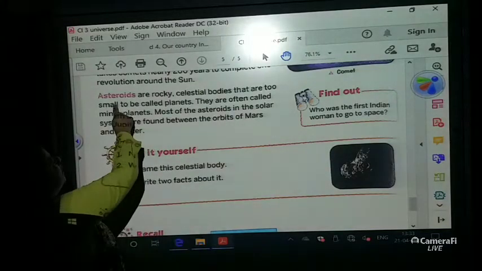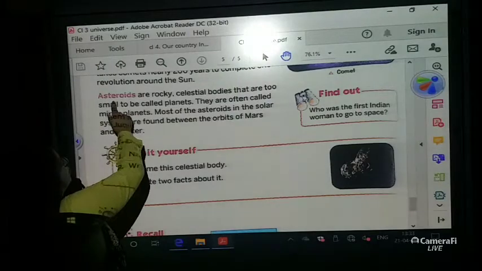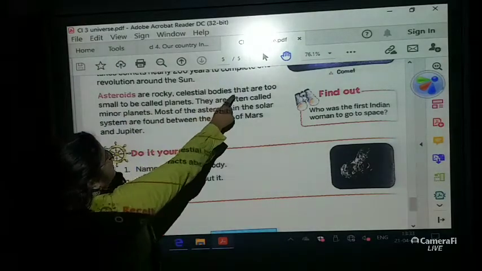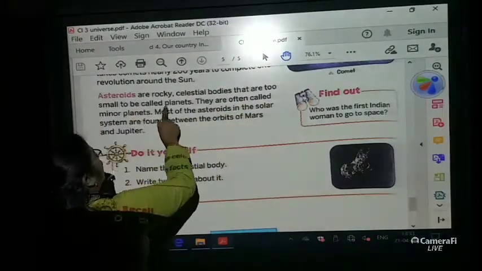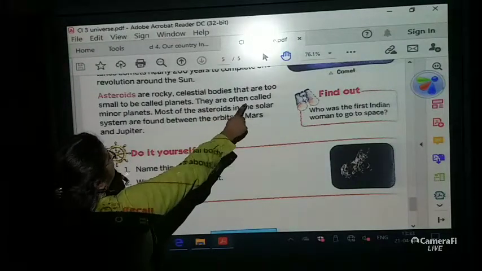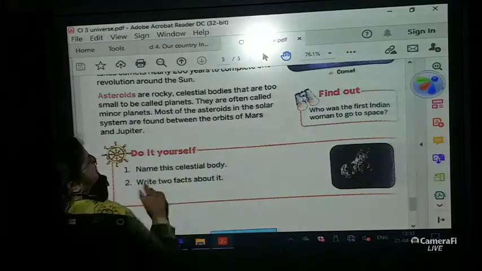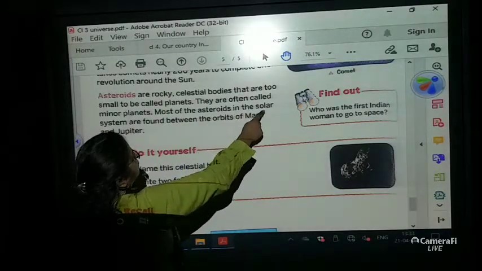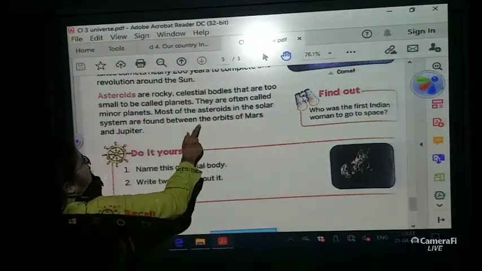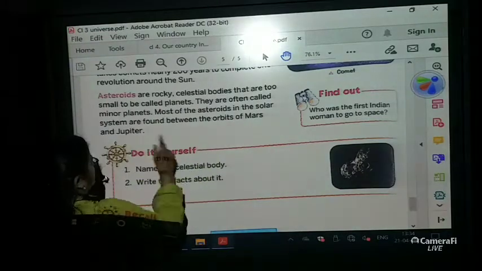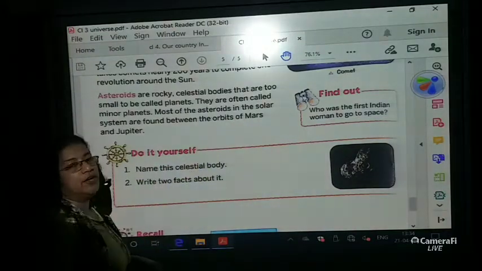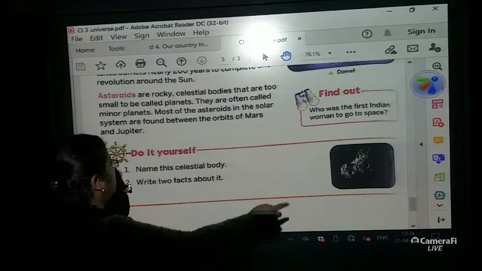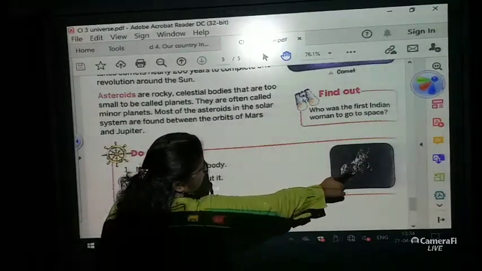Okay, now children, underline this. Asteroids are rocky celestial bodies that are too small to be called planets. They are often called minor planets. This full paragraph: most of the asteroids in the solar system are found between the orbits of Mars and Jupiter. So we come to an end of this chapter, children. This is an asteroid.